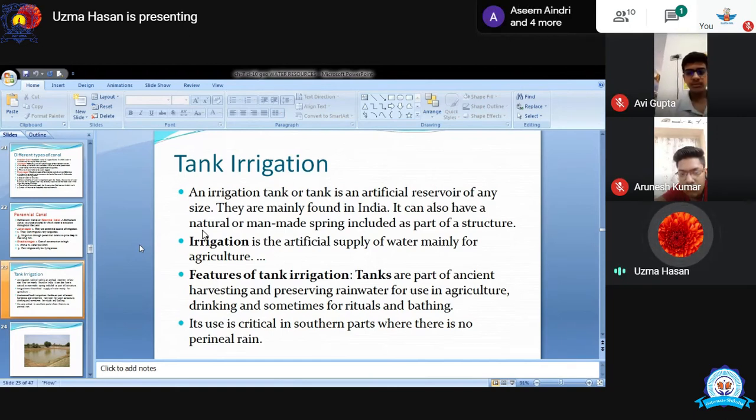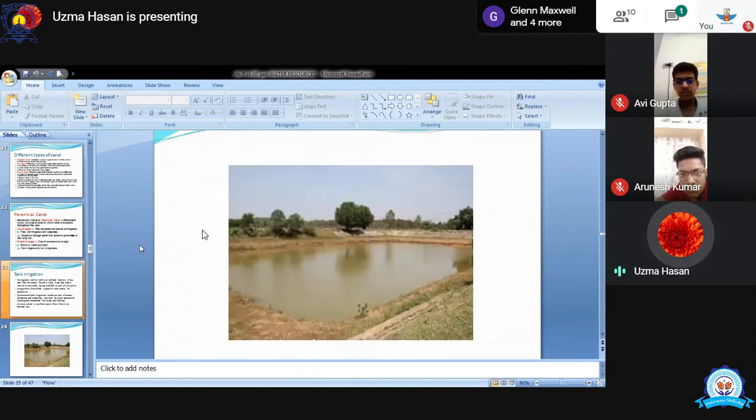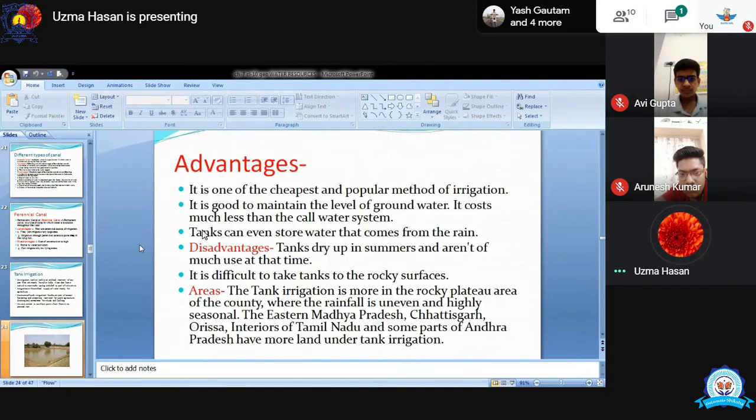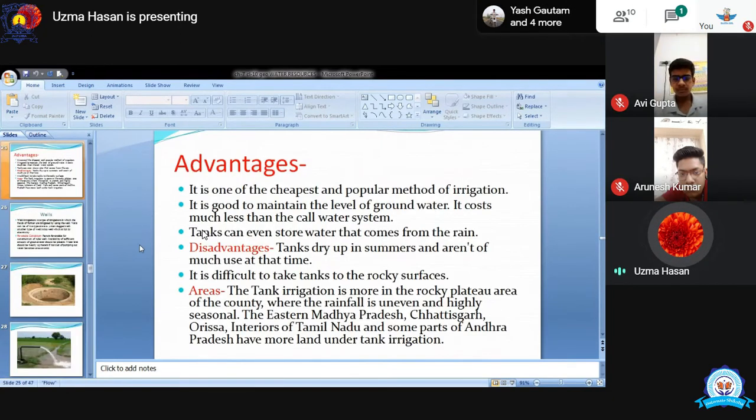And it is used in the southern part where there is no perennial rain. ऐसे areas में use होता है tank irrigation. This is the example of tank irrigation on your screen. Next are the advantages and disadvantages of tank irrigation. It is the cheapest and one of the popular methods of irrigation.